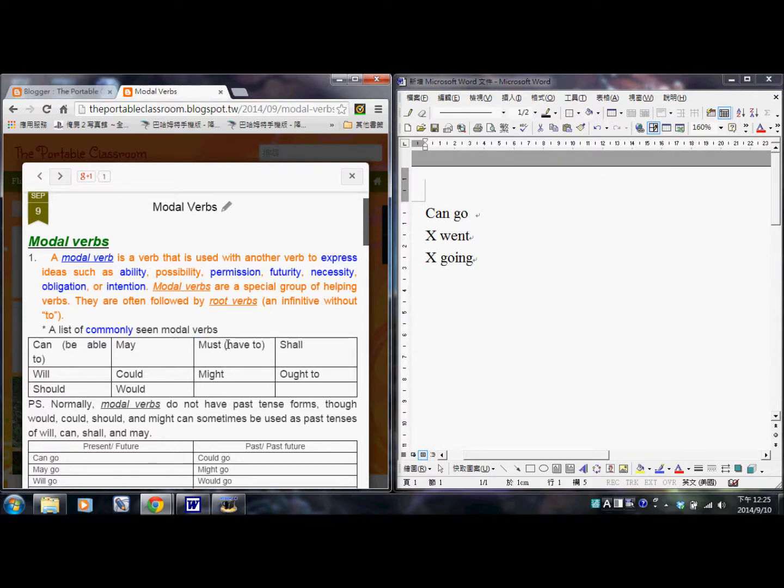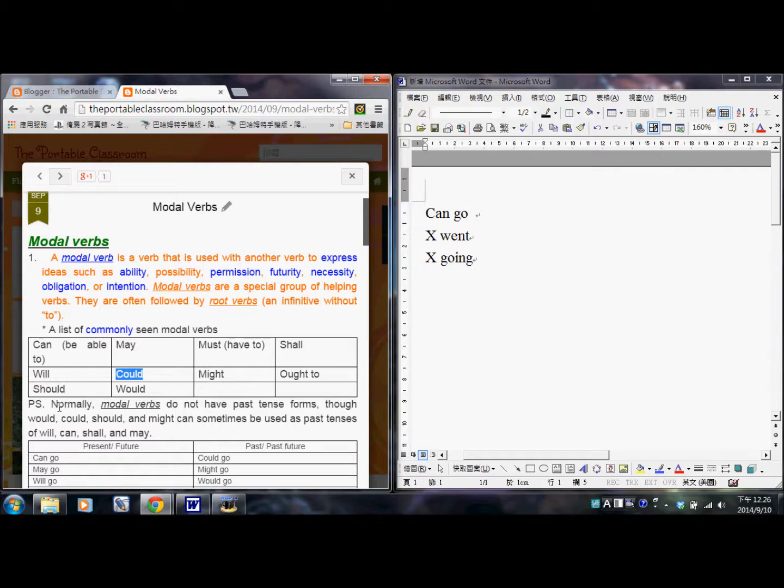Now, when we say have to, the difference between must and have to is that must is a kind of stronger version of have to, a more intensified version. When you say that you must do something, it means you absolutely have to do that. Shall is kind of like will, but we use shall in British English rather than American English. Will is often a word that we use in American English. Could sometimes functions as the past tense of can when it's a simple helping verb. Might, ought to, should, and would.